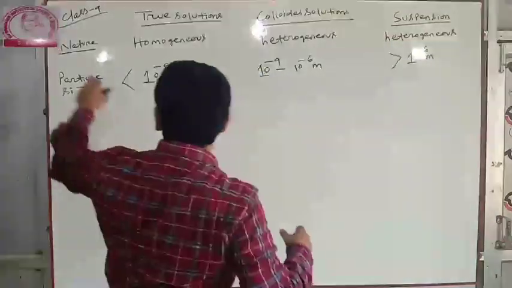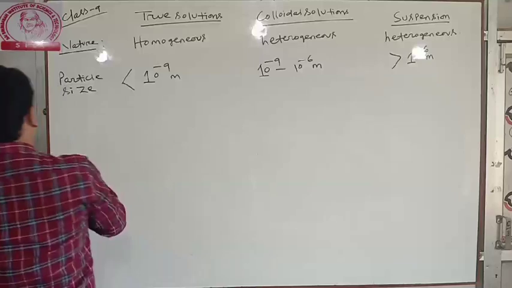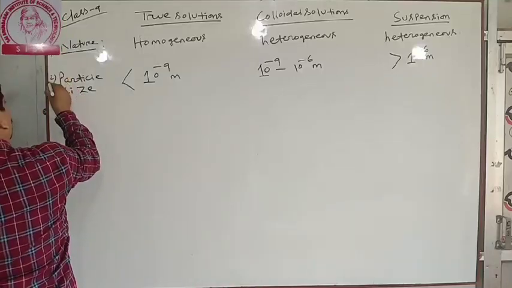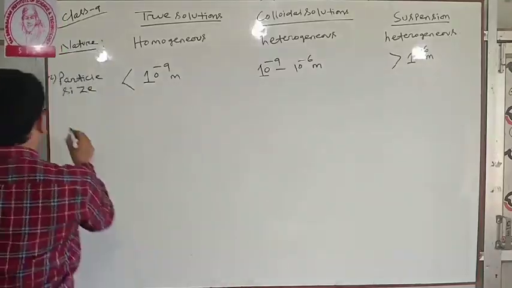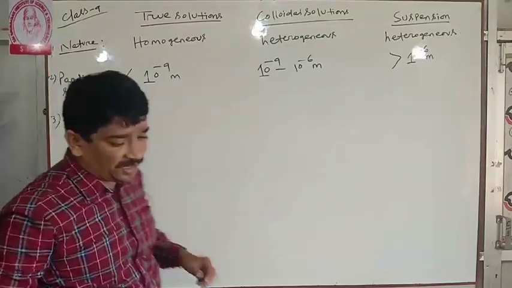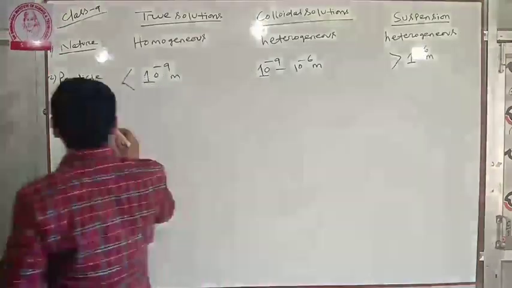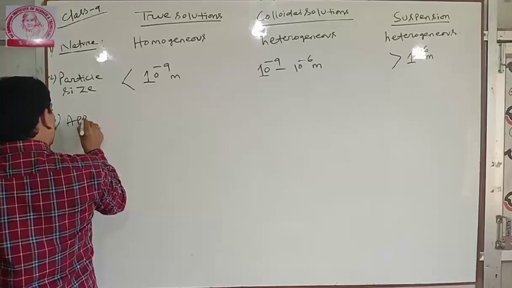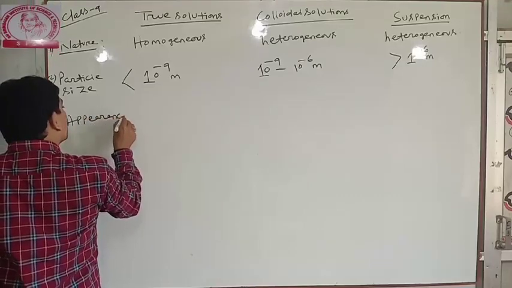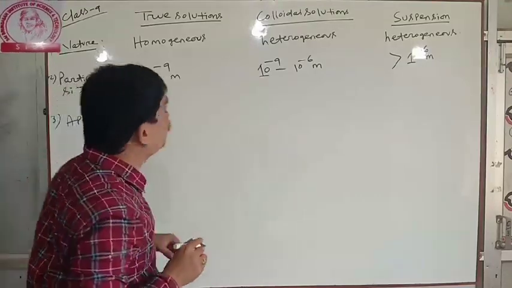So the first is nature, second is particle size, third point, appearance. What is the appearance of true solution?